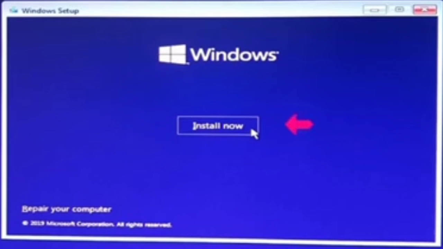So sa install now is used to install if you don't have important files and you want new Windows. So our purpose is to install new Windows, so let's click install now.